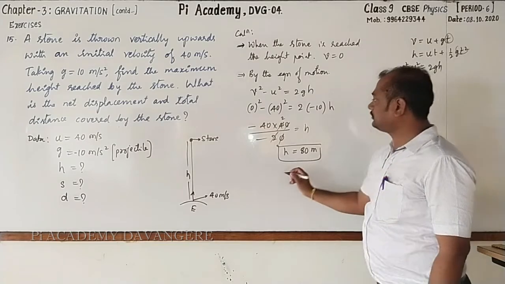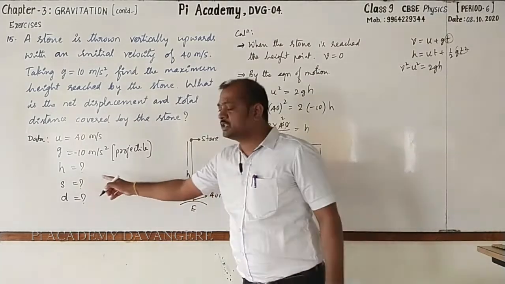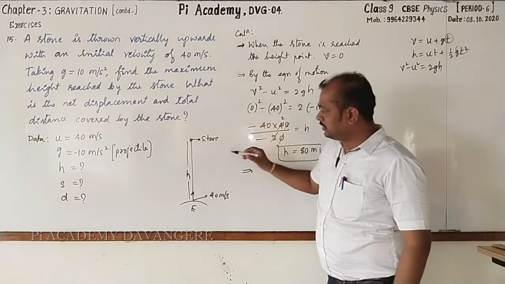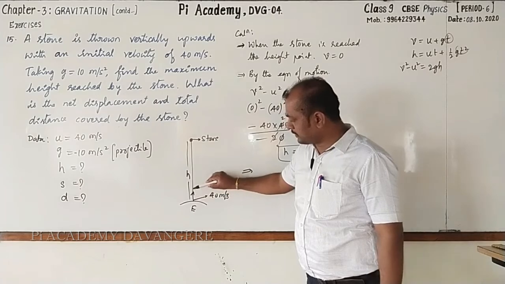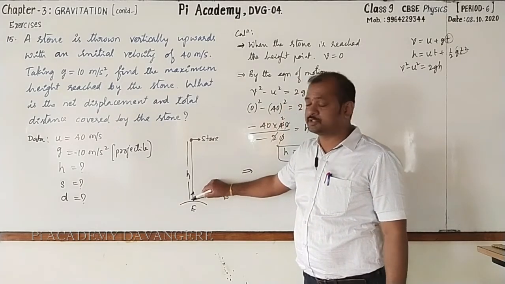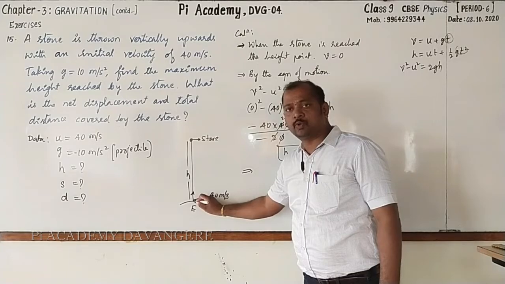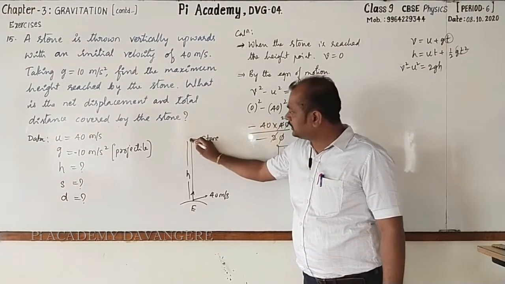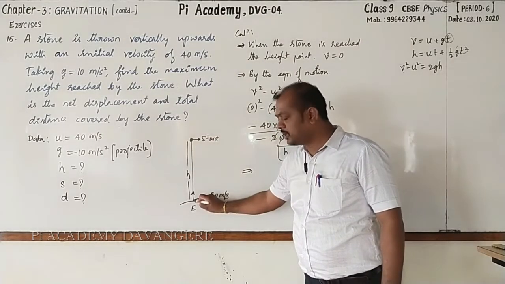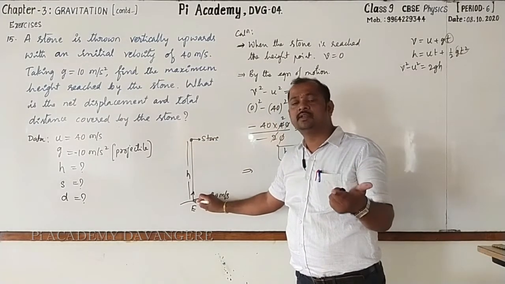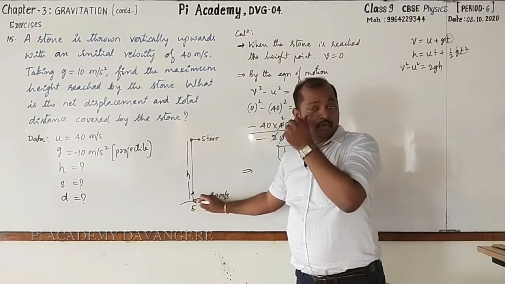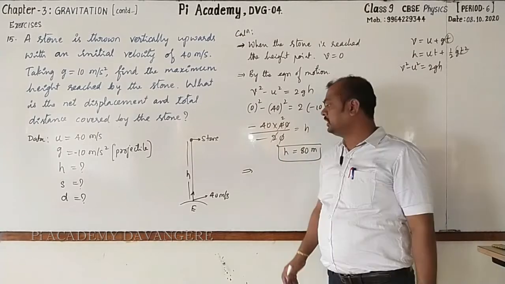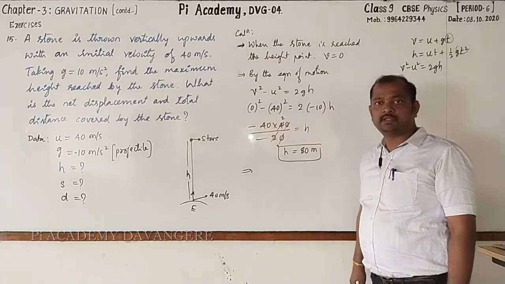Next, we should find out second one. What is that? The displacement. To find out that, you must know the initial position and final position. Here, the stone is thrown vertically upward. It goes up and reaches highest point. Then it comes back in the same path and finally it touches the ground at the same position. Hence, here initial position and final position of the stone is same. Hence, the displacement will be 0.